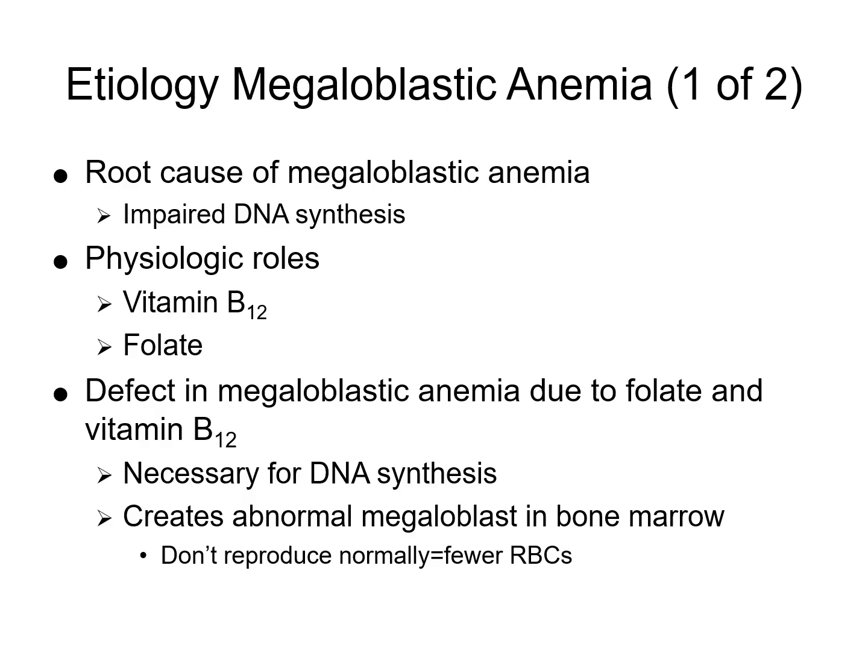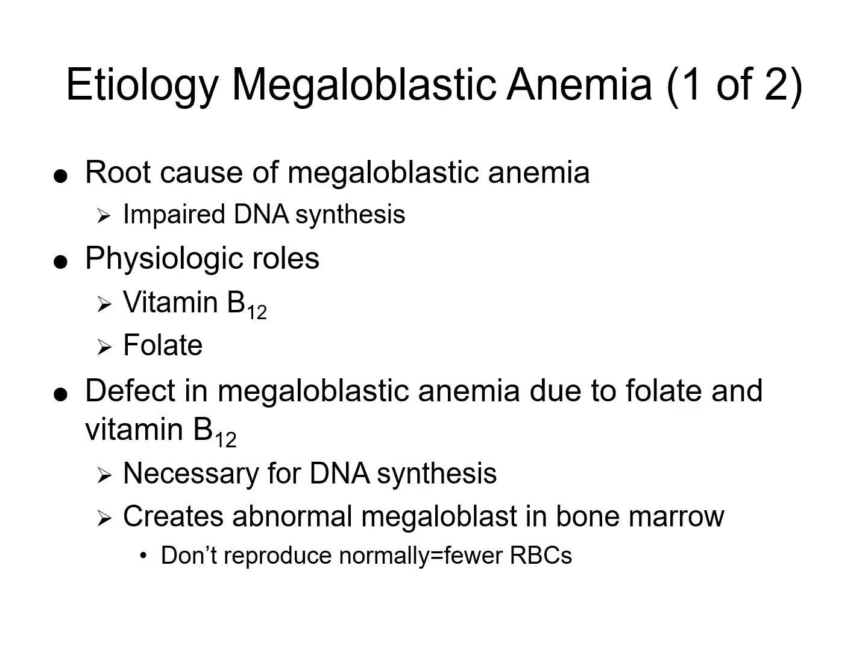That is essential for proper DNA synthesis in developing cells, particularly the red blood cell precursors in the bone marrow. Deficiency or dysfunction of either can lead to defective DNA synthesis. So the pathophysiology: impaired DNA synthesis causes abnormal development of the erythroid precursor cells called megaloblasts in the bone marrow. Megaloblasts have nuclear maturation defects while cytoplasmic maturation continues, leading to a characteristic nuclear-cytoplasmic asynchrony. These abnormal megaloblasts fail to reproduce normally, which results in reduced production of mature red blood cells. The outcome is ineffective erythropoiesis and anemia.